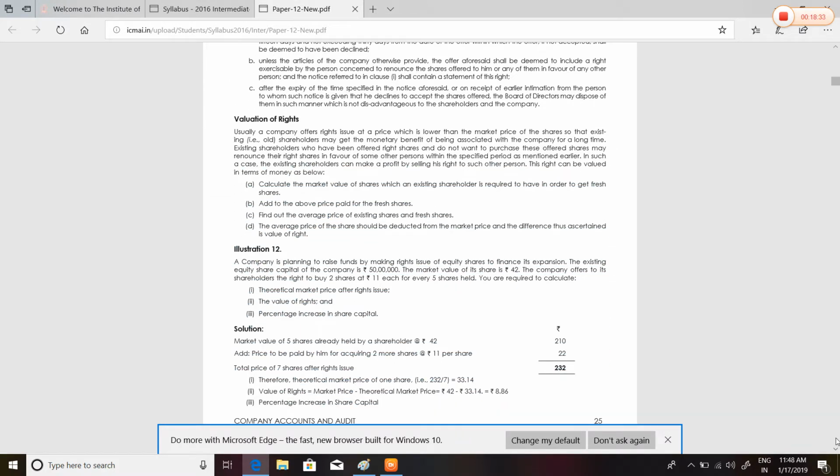How to value the rights shares? I'll be explaining through an illustration. Illustration number 12. A company is planning to raise funds by making a rights issue of equity shares to finance its expansion. The existing equity share capital of the company is 50 lakhs. The market value of the shares is rupees 42. The company offers the shareholders the right to buy two shares of rupees 11 each for every 5 shares, 2 for 5. You are required to calculate the theoretical market price of the rights issue.